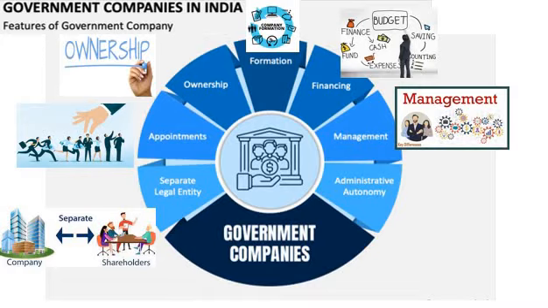And the next feature of government company is administrative autonomy. When it comes to administrative autonomy, the administration is entirely free from the external control and interference of the government. Here the business is run according to the policies and procedures of the Companies Act.